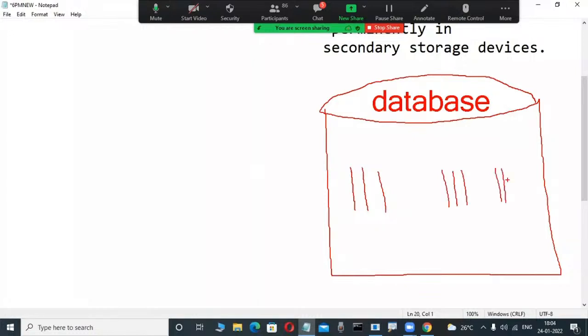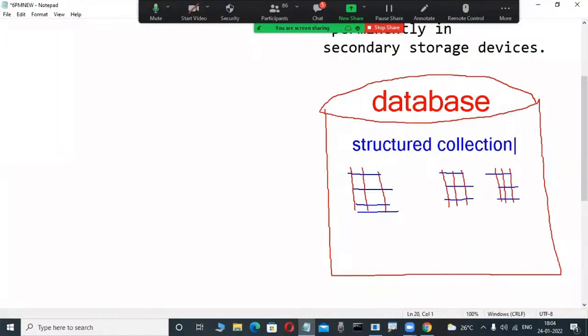Today I will tell you. The relational data model is a concept, and based on that only, these products are implemented. They are called relational databases. Here, a structured collection of data is there. This is what I told in the previous class. These databases always store a structured collection of data, in an organized fashion only.